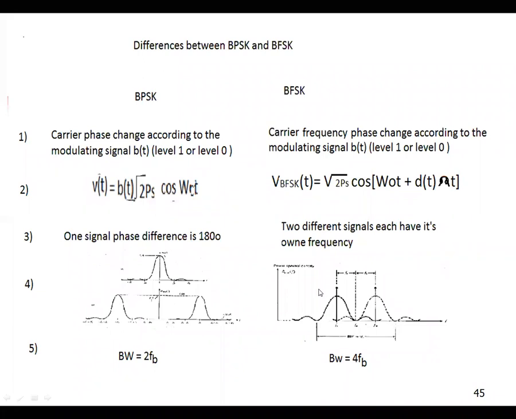Okay. So with this we complete the second unit. Next class we go for the third unit. In the third unit there are mathematical representations and mathematical calculations according to all modulation schemes, the digital modulation schemes.